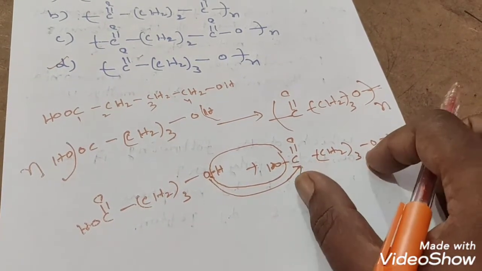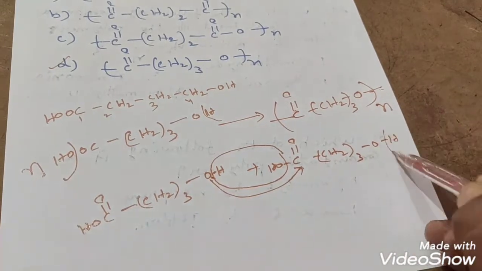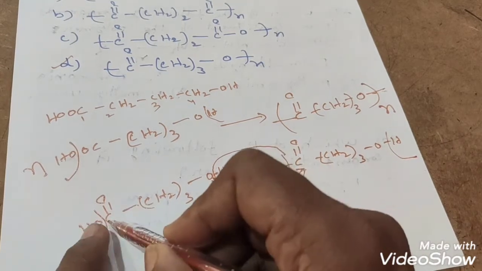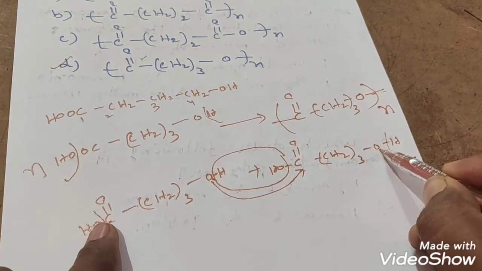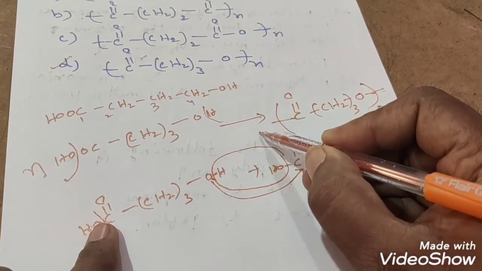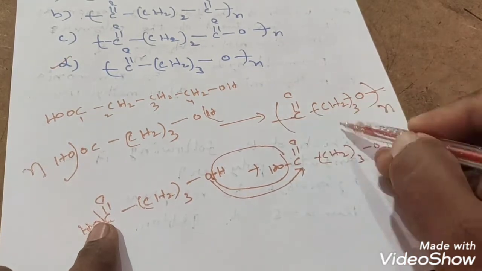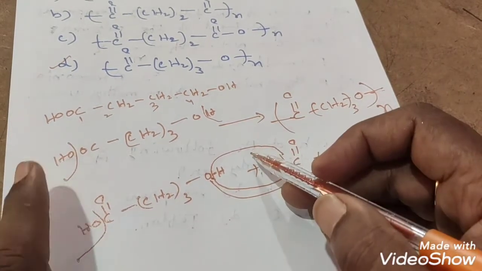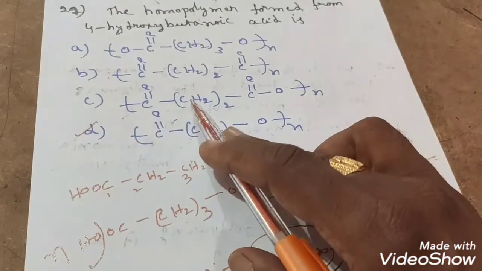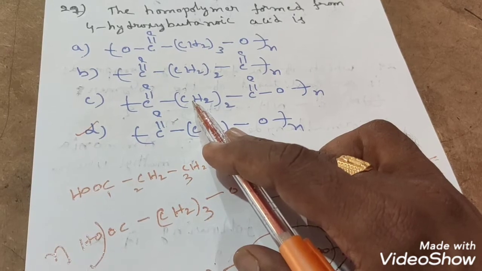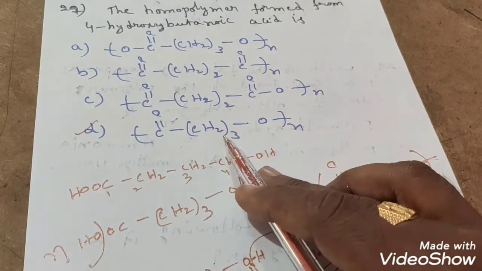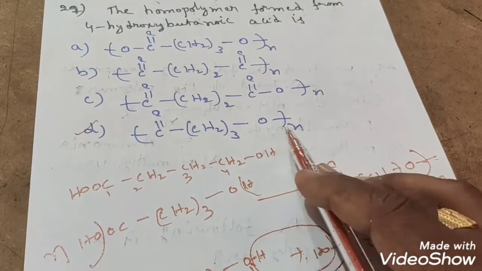Suppose the same molecule I have added on this side. Here hydrogen will be removed with this OH as a water molecule. Again this C double bond O will join with this oxygen or not? Yes, so the C double bond O joining part I kept here. I hope everybody understood. So like this, how many times the repetition will take place means N moles we have taken. So that's why N times you will get, students. So the answer is what? D option is correct here. C double bond O, CH2 taken 3 times, oxygen, N times.